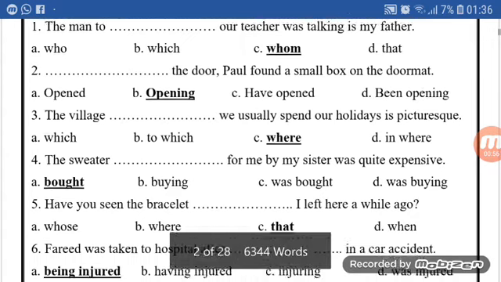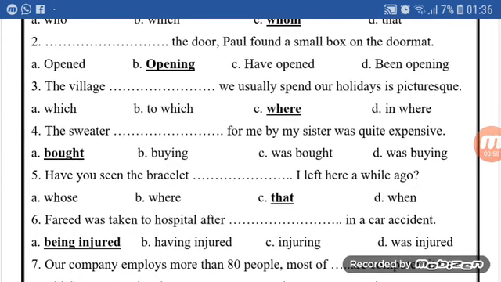Number 2. Space the door, Paul found a small box on the doormat. Here we need a participle for a subject, so we use the participle with the ing because it describes the subject. Here we will put the answer B, which is opening.